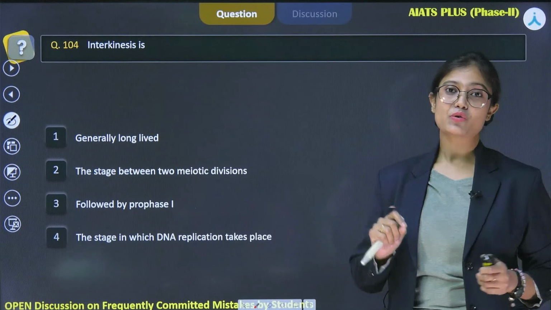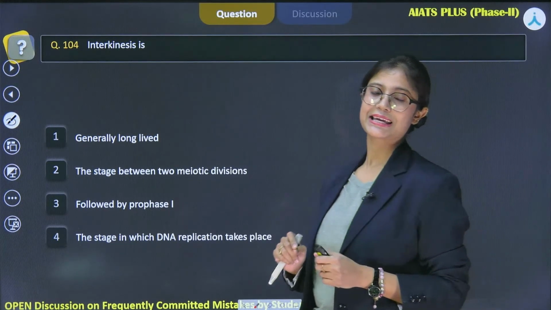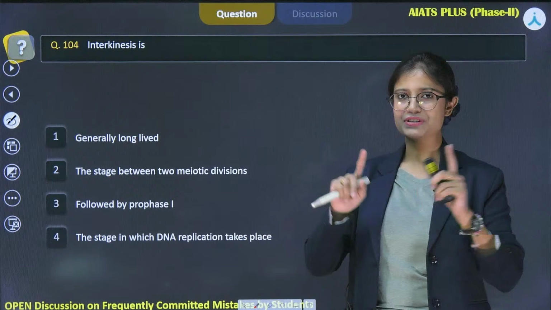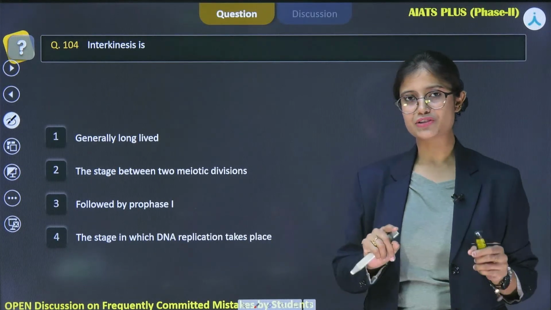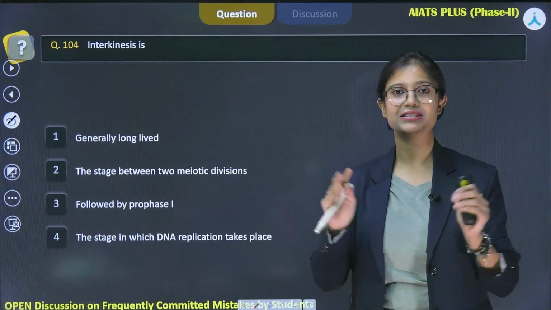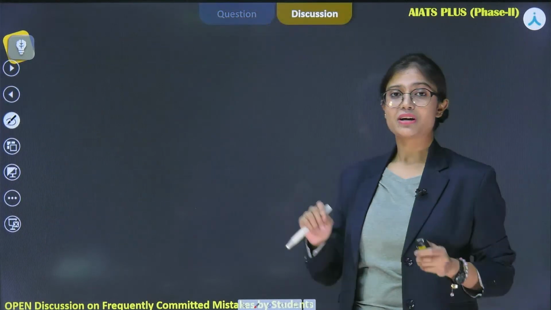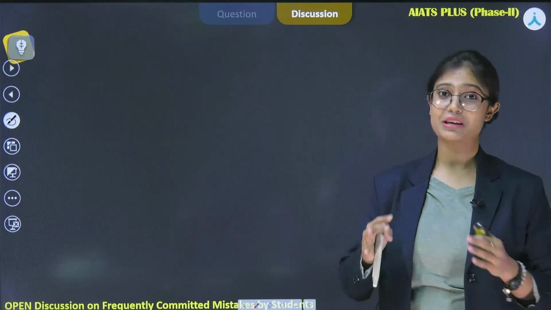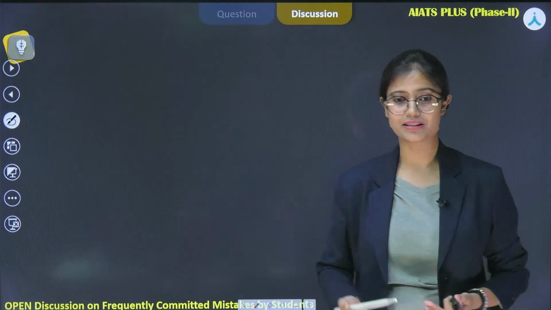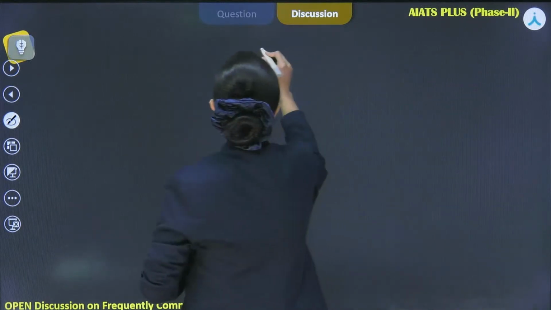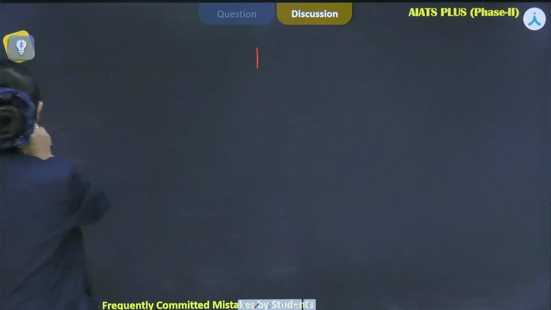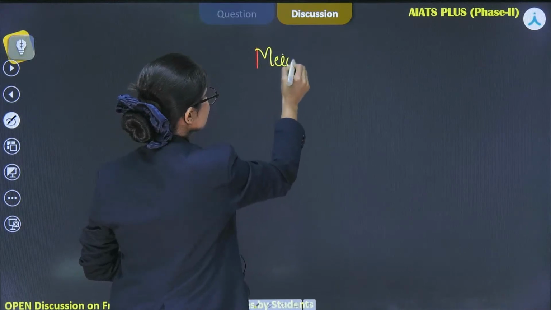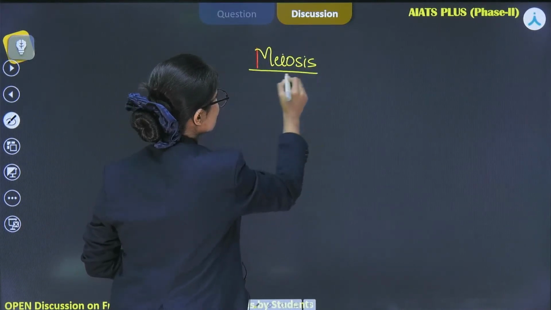Now let's see the next question, which is again from the cell cycle and cell division. Interkinesis is... So we have seen the rough idea of the cell cycle initially, right, how interphase and M phase are further divided. So mitosis takes place in the somatic cell. If we talk about the formation of gametes, because of which we are alive or reproducing in such amount, if we talk about meiosis, it is divided into two processes.